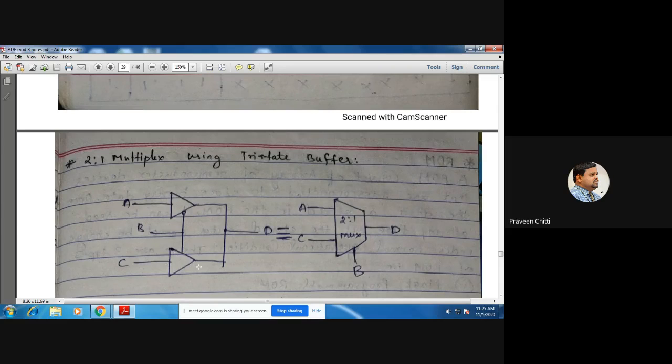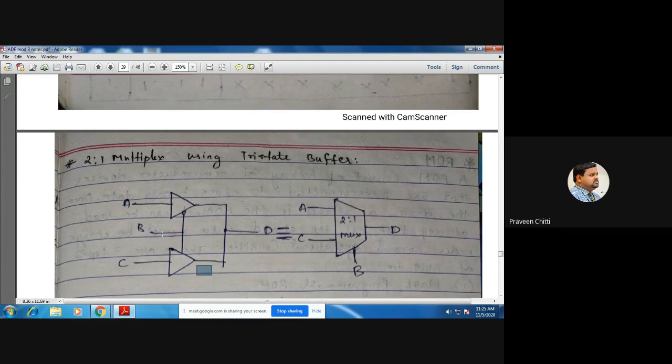And what will be the output of buffer 2? I am asking for the B equal to 0 case. When B is 0, this buffer will be active and this will be inactive. That means here we get A, and here we get what? High impedance, that is Z. When the buffer is inactive, the output is high impedance, Z.